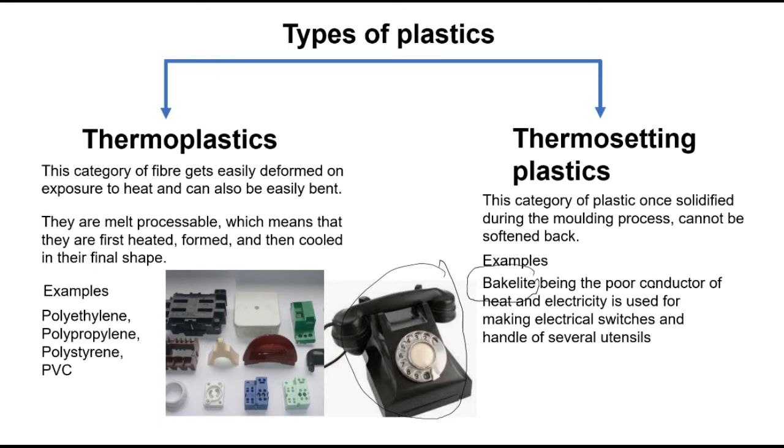Bakelite is a poor conductor of heat. However much heat you supply to it, it doesn't conduct, it may melt. But heat will not travel from one end to another end. Why? Because with these switches, sometimes if there is a spark generated due to some problem in electricity, that generates heat and that will not make this hot. So if you touch this, it will not hurt us. So it's a poor conductor of heat, right?